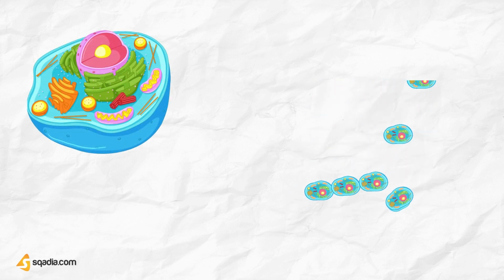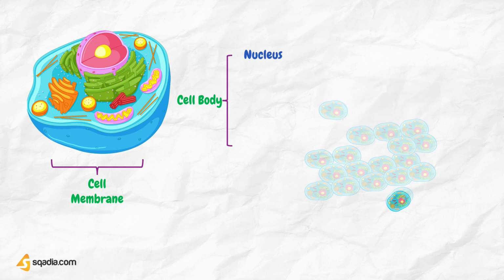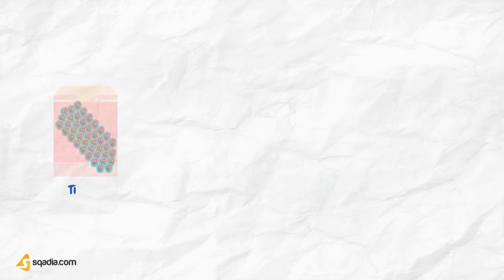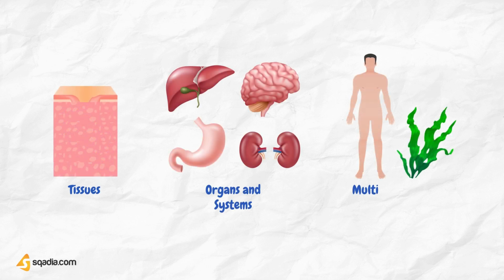Each cell is formed by a cell body and a membrane covering the cell body called the cell membrane. The cell body has two parts, namely the nucleus and the cytoplasm surrounding the nucleus. Thus, the structure of the cell is studied under three headings: cell membrane, cytoplasm, nucleus. Cells work together to form tissues, which make organs, organ systems, and ultimately multicellular organisms.